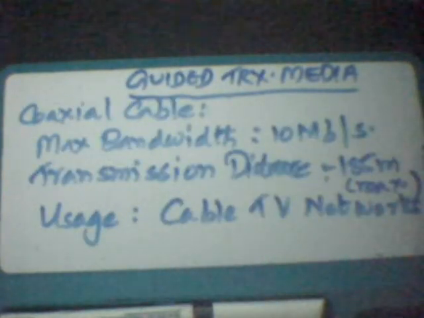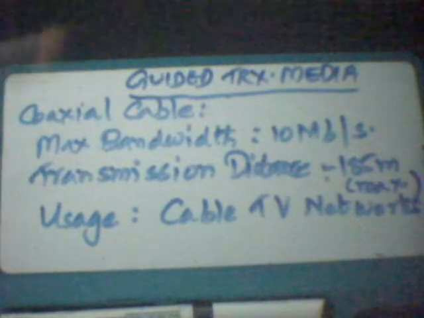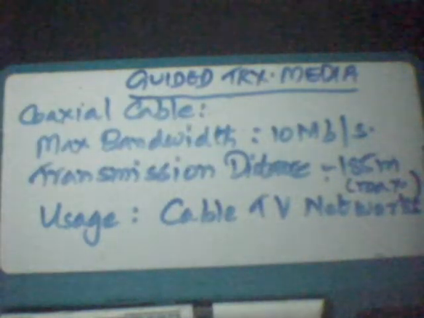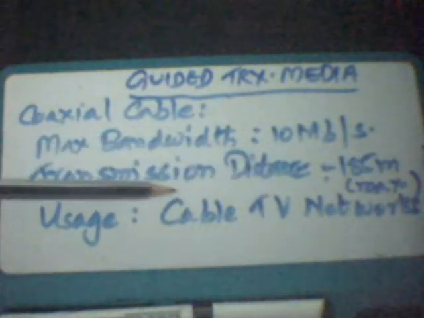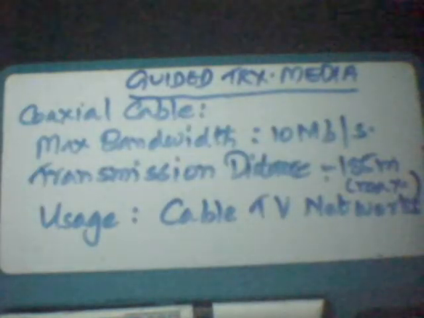We will see some of the examples of a guided transmission media. The twisted pair of wires, for example, the unshielded twisted pair cable have a maximum bandwidth of 100 megabits per second. The transmission distance is 100 meters maximum, and it is used in local area networks. Coaxial cables for use in cable TV networks have a maximum bandwidth of 10 megabits per second and a transmission distance of 185 meters maximum. This means that coaxial cables are used for long distance transmissions.